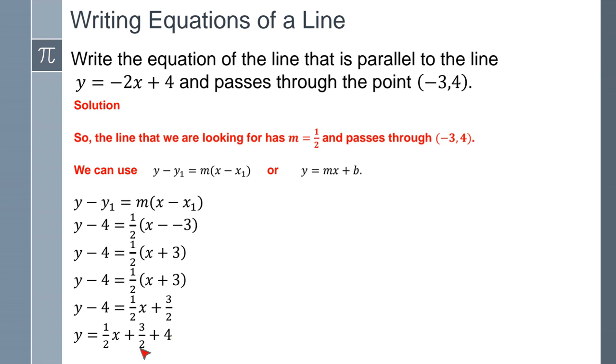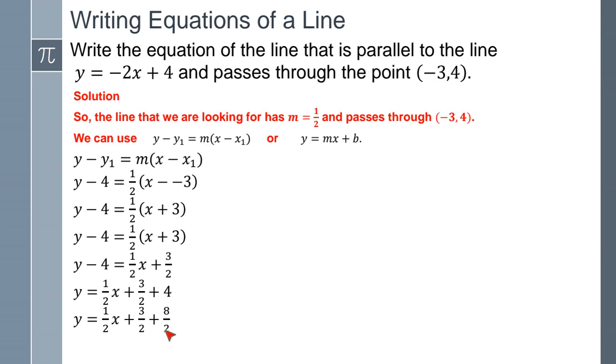Now we have to add 3/2 plus a whole number, I mean, an integer. So we have to get the least common denominator. And this will give us 8/2, because 8/2 is 4. And then we add them, so we're going to get 11/2 for the b. So this is my final equation: y equals 1/2 x plus 11/2.